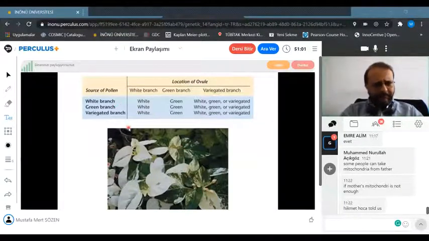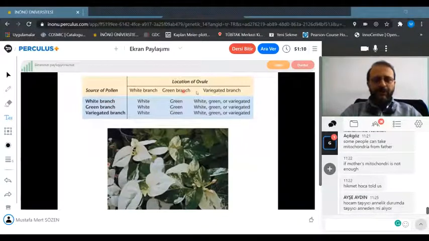Now, look at the source of pollen, which means the male reproductive cell, and the location of ovule. Ovule is oocyte, which means the female reproductive cell.